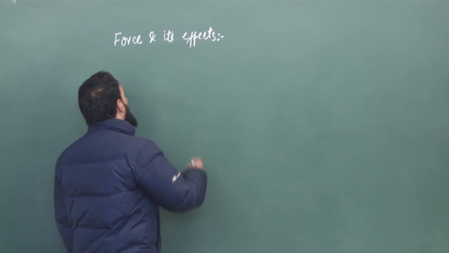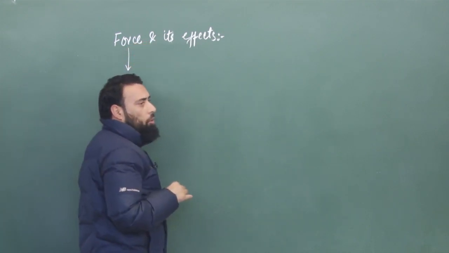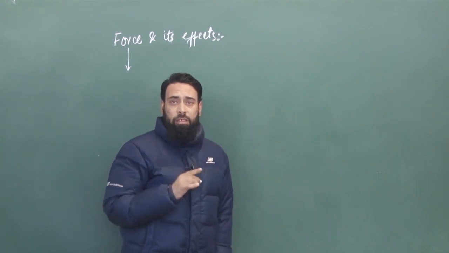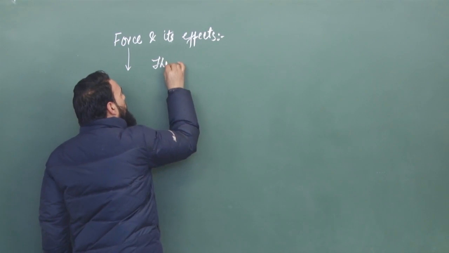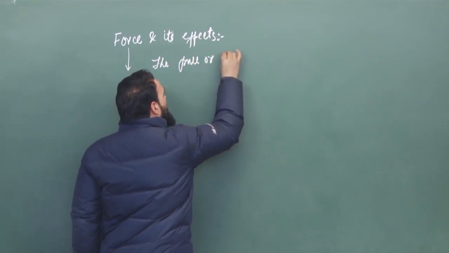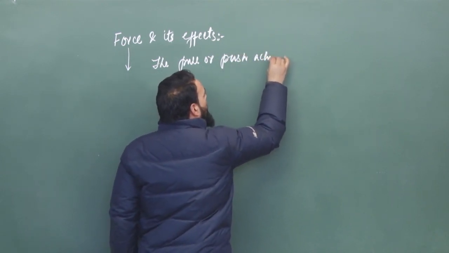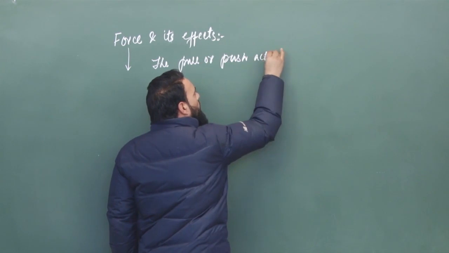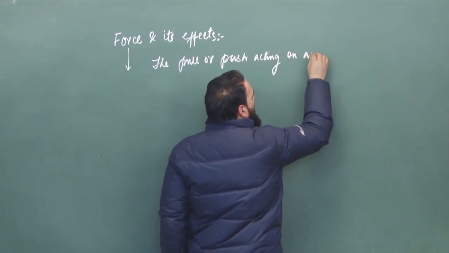From class 8 we have studied force. We know that force is a pull or push acting on an object.